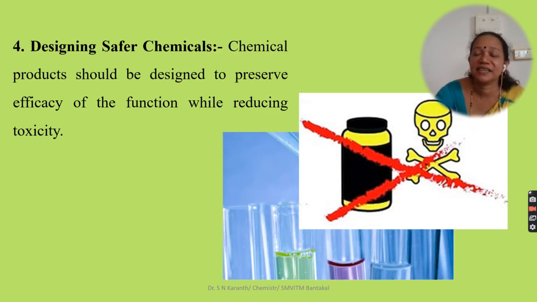The fourth one is designing safer chemicals. A chemical product should be designed to preserve the efficacy of its function while reducing toxicity. There should not be any toxicity in the molecules, but their efficiency should be very high.